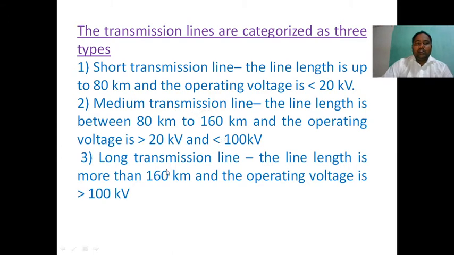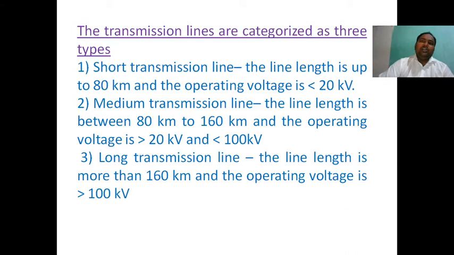So based on line length and voltage, we categorize three types. Already I told you that in the medium transmission line, depending upon the capacitance effect, it is categorized again into three: nominal T, nominal pi, and the end condenser method. Categorizing only by line length is actually wrong.